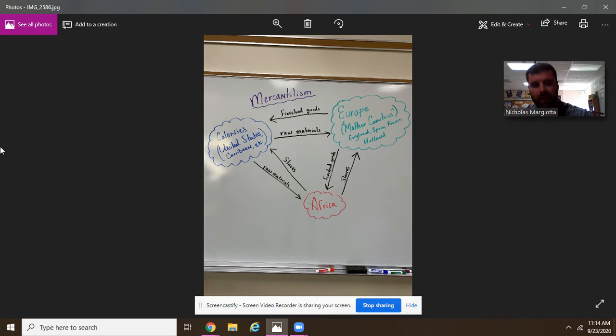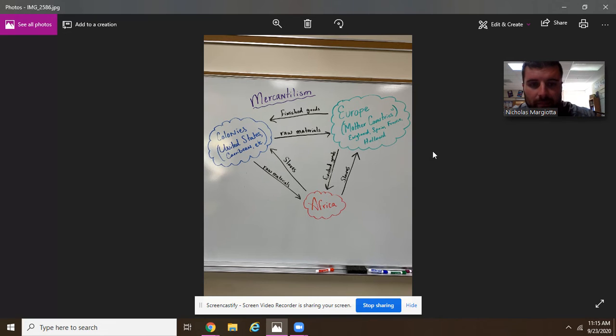Now, in this example, you see my little diagram here. I'm going to focus on three parts of the world that were involved with this mercantilism or this trade. You're going to see over here in green, Europe. You're going to see in red right here, Africa. And then in the blue, you're going to call it the 13 colonies. You guys know it as the United States where you live. But we're talking about the 13 colonies. Guys, basically this is a giant trading triangle.